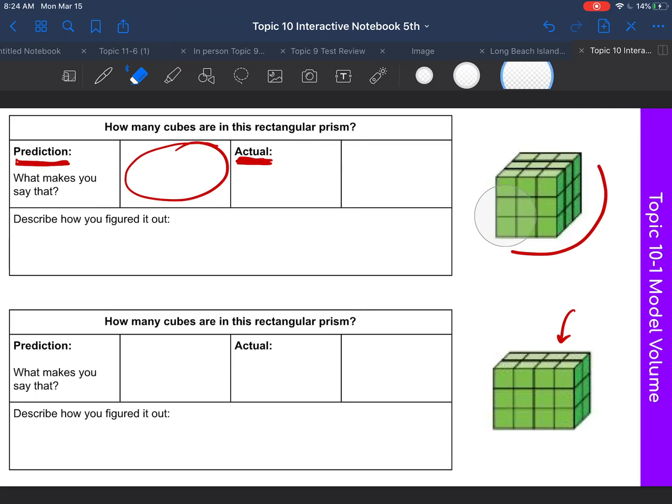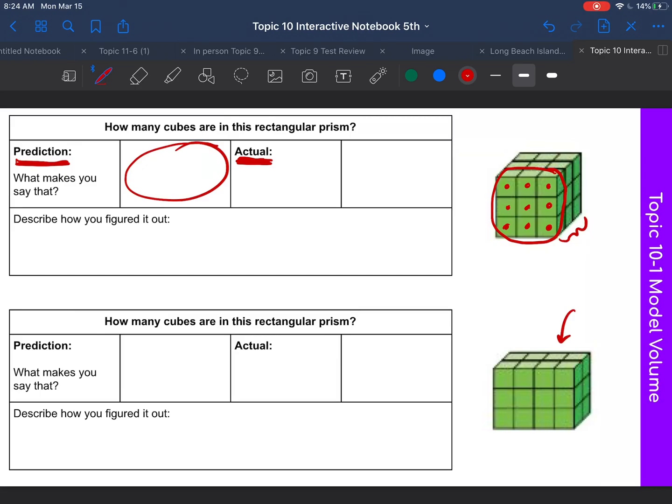Well, let's see. If I'm going to figure this out, there are 1, 2, 3, 4, 5, 6, 7, 8, 9 in this front layer. And then how many total layers do we have? We have 1, 2, 3. So if there's 9 in the front layer, 9 in the second layer, 9 in the third layer, 9 times 3. The actual amount is 18 cubes.